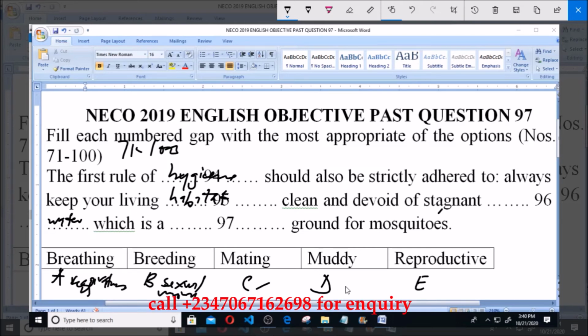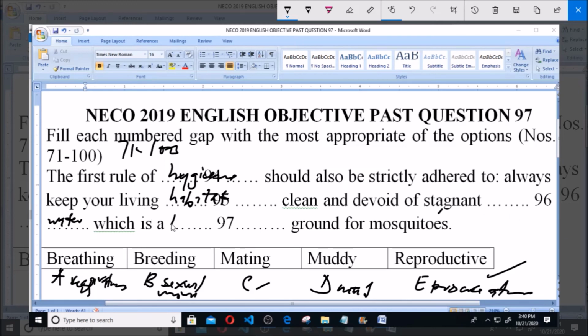The moody has to do with mood. The reproductive has to do with procreation. So stagnant water allows mosquitoes to reproduce in their numbers. So option E is correct. So we can say reproductive ground. So option E is correct.